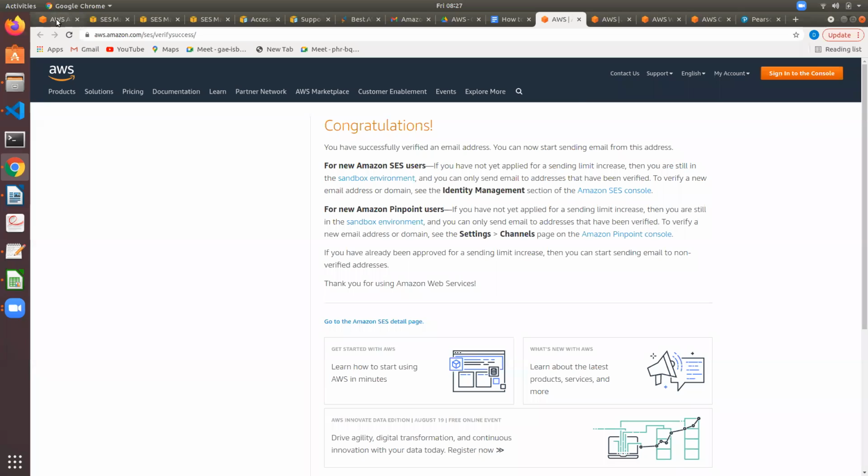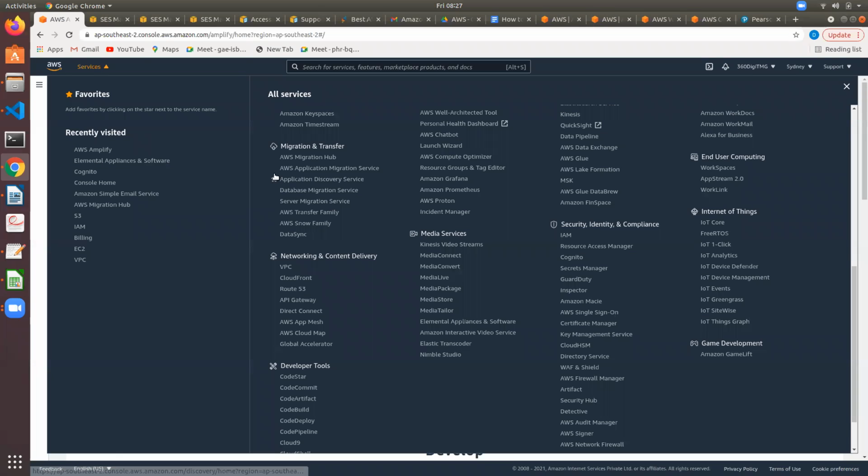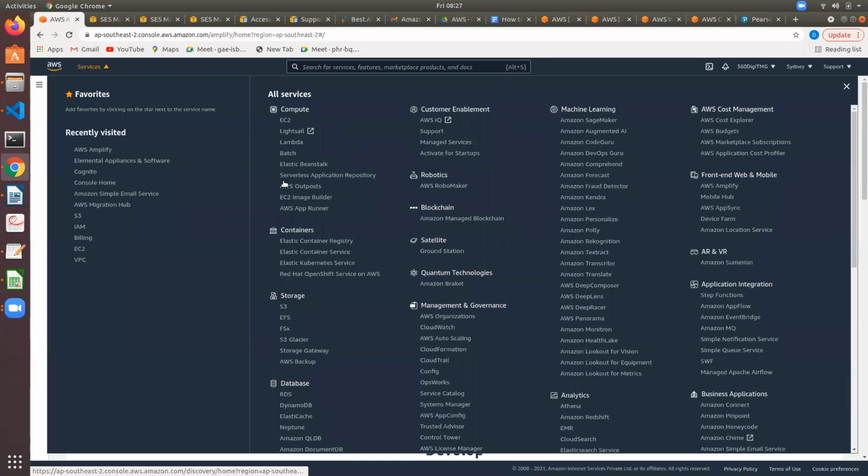Coming back to our console, we have talked about all these services. We have covered most of the content related to SAA 02. Previously the certification was called SAA 01, and in SAA 02 they have changed the name. It's a new version, and they have added a few things, like data migration, which was not there in the previous solution architect certification.